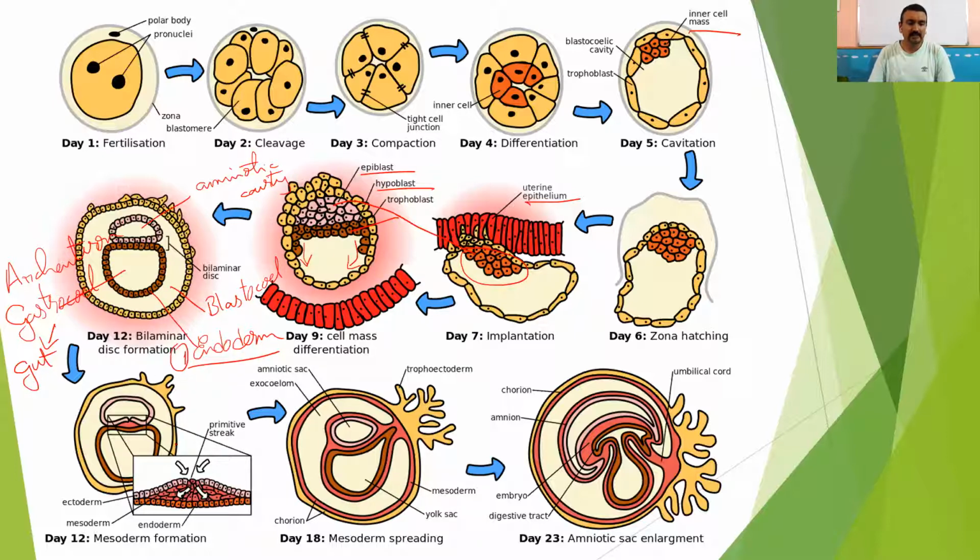The other cells which are there, so this is the endoderm, it's labeled. Other cells will develop into ectoderm, but some cells from this ectoderm divide and start moving towards the endoderm, forming a new layer between ectoderm and endoderm. These cells form what is called the mesoderm. So endoderm is the first layer, the second is your ectoderm, then the third is your mesoderm layer which is formed. Try to understand this process.